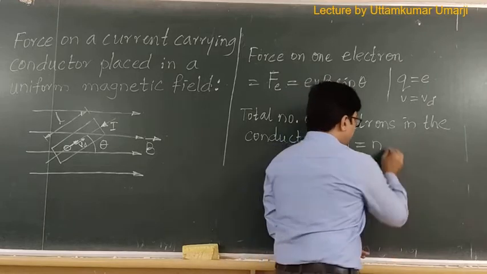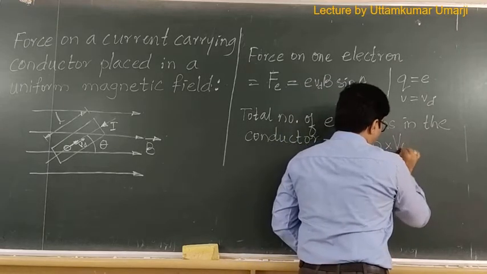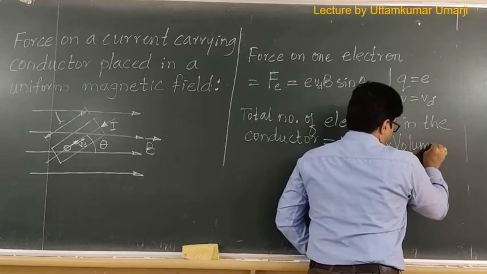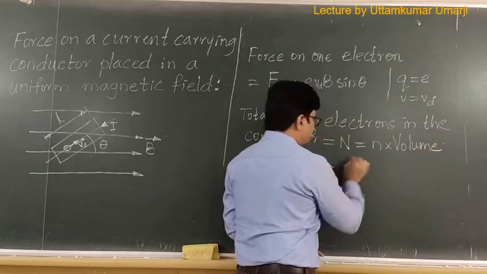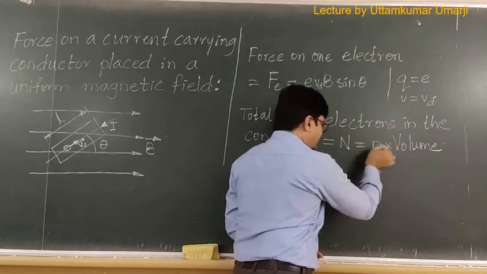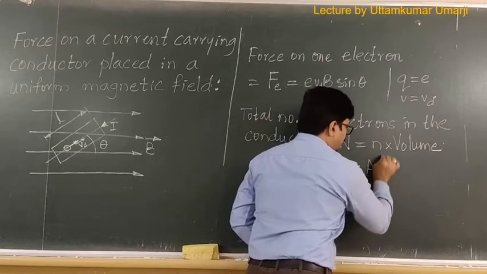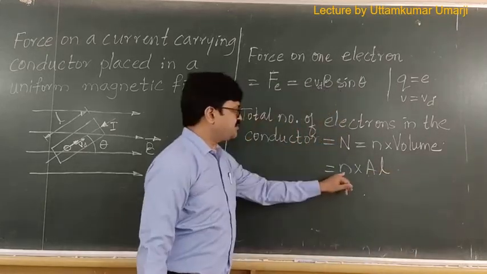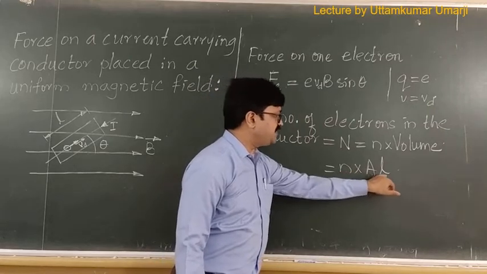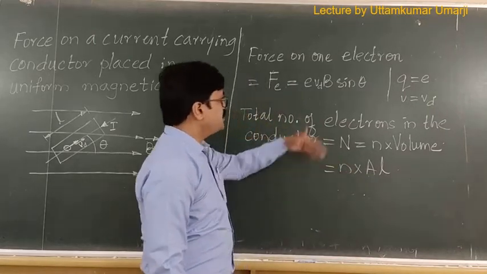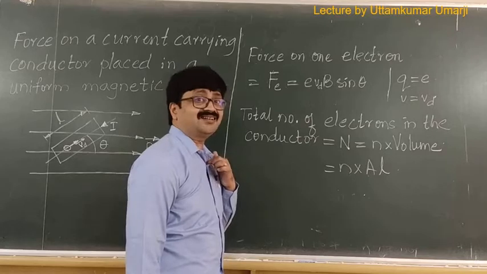Correct? Then what is number density? Number density is n that I have mentioned, into volume, which is the area of cross section into length. Correct? So hence we get n into A into L as the total number of electrons in the conductor.